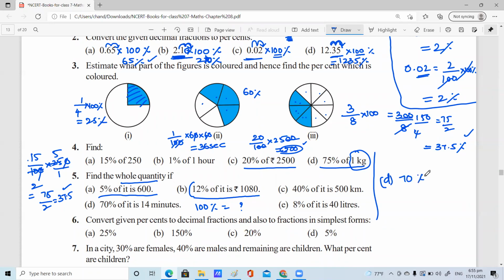70% of it. It means you take it as x, Nana, of it is anything your wish, or else 70% equals 14 minutes. Shiva Pranav, ma'am, can I do?